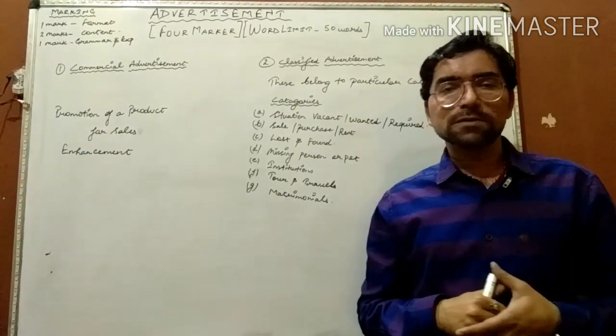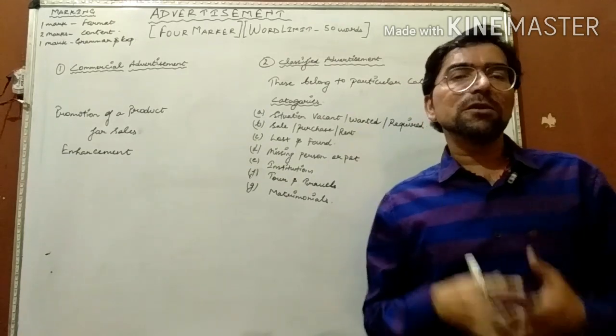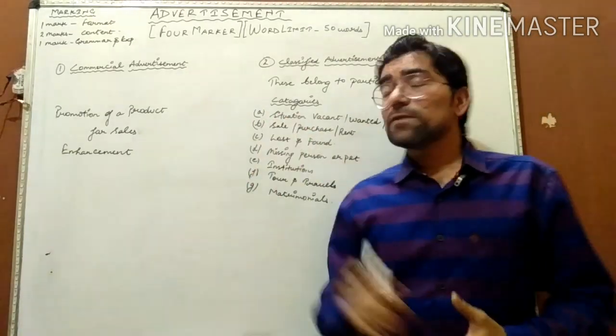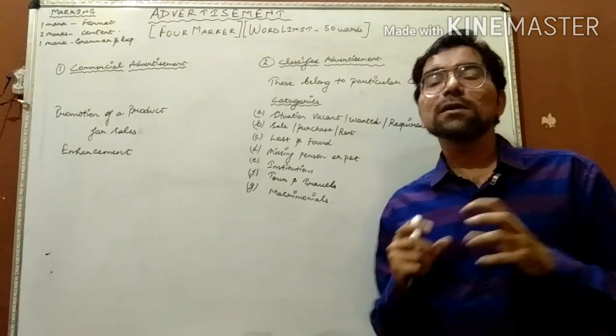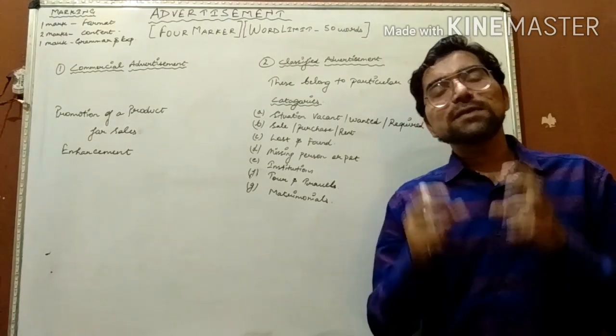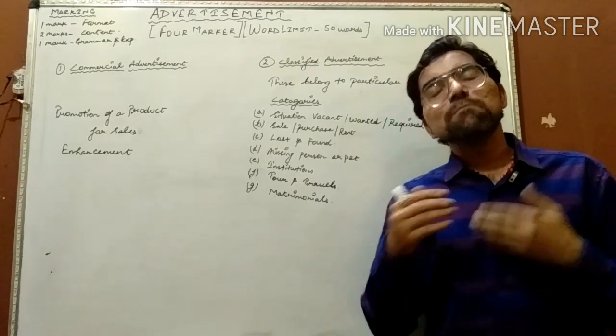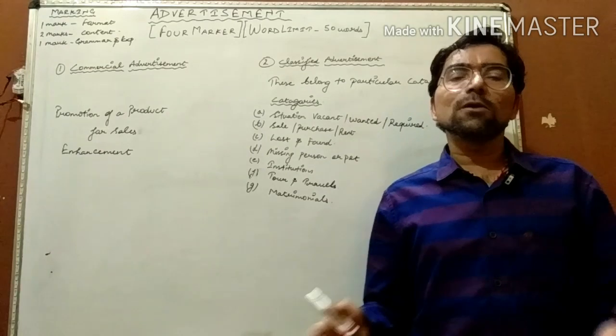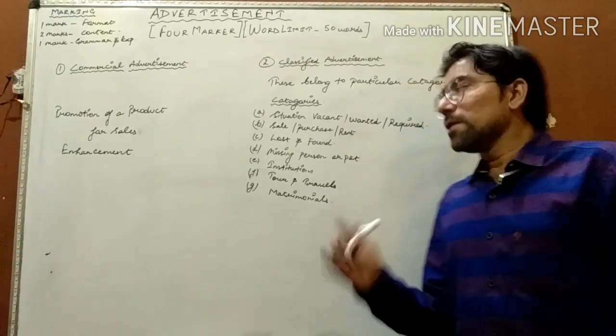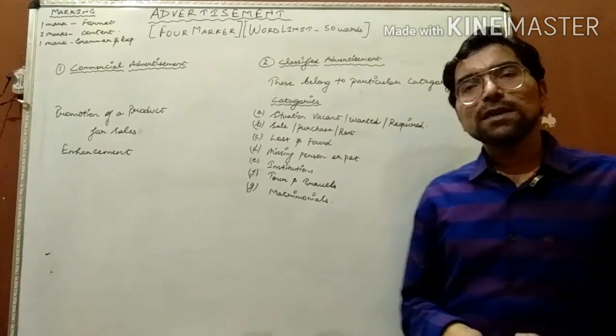And what is their purpose? The purpose of drafting a commercial advertisement is to enhance the sale of a particular product. It means that a single product is sold many times in commercial advertisement, just to enhance the sales of that particular product.